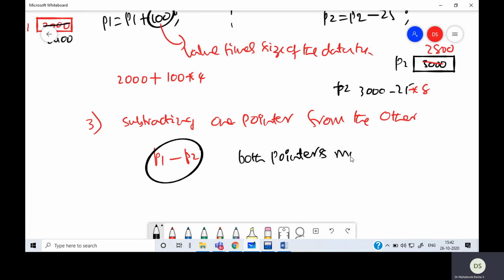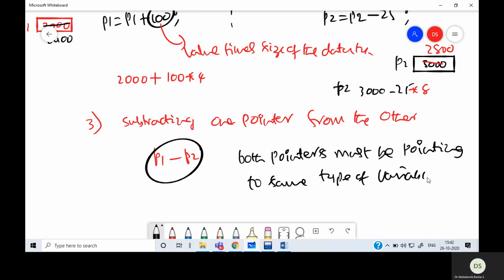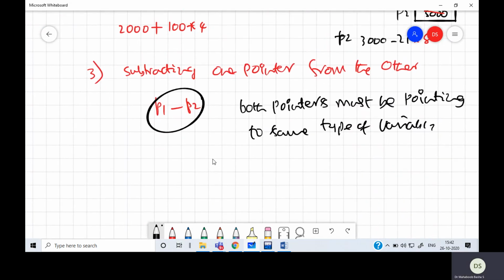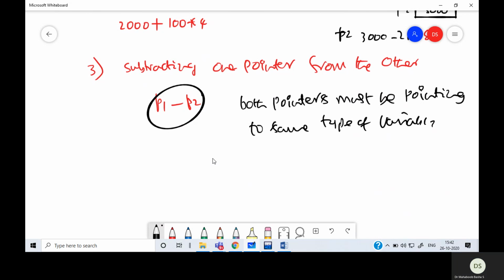Both pointers must be pointing to the same type of variable. So if P1 is pointing to integer, P2 must be pointing to integer. If P1 is pointing to character, P2 must be pointing to character. Otherwise, it is wrong. You cannot perform this subtraction operation on pointers pointing to two different types of data. So both must be pointing to the same type of variable. That is important. Both must be float or both must be character, whatever it is.